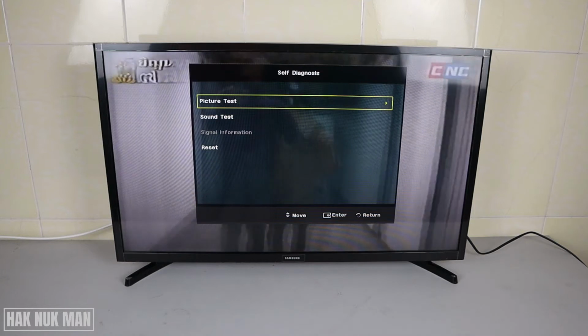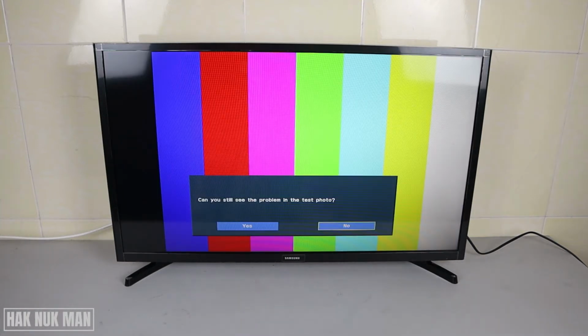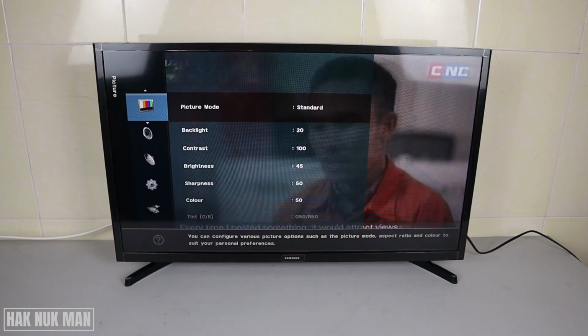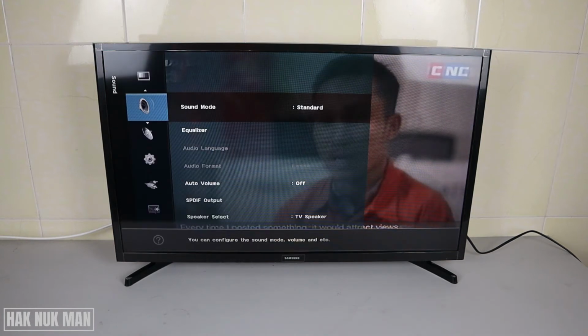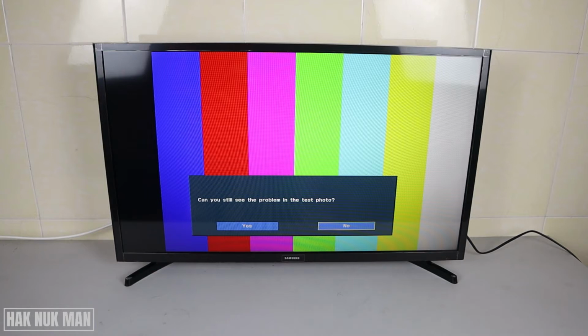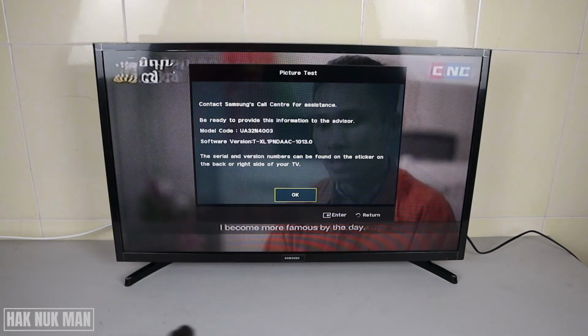So now we want to test the picture first. All the picture will display like this, so you can find out any black mark or any error on the screen. If there is no error, you just select No. But if any error happens on the screen, you just press the right button and select Yes.